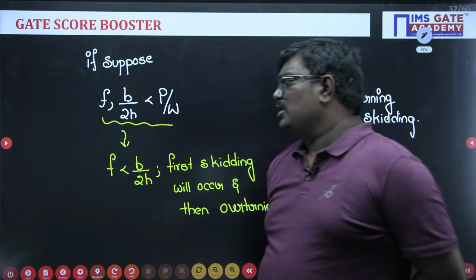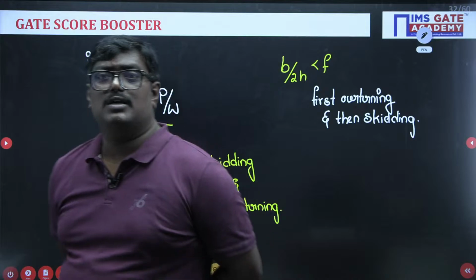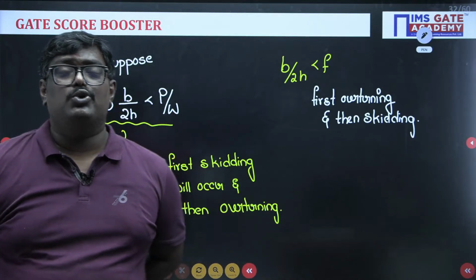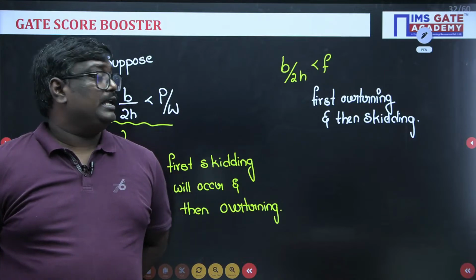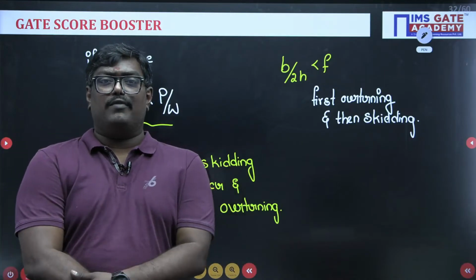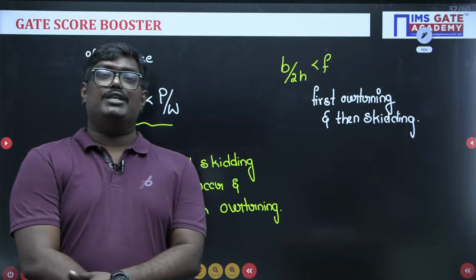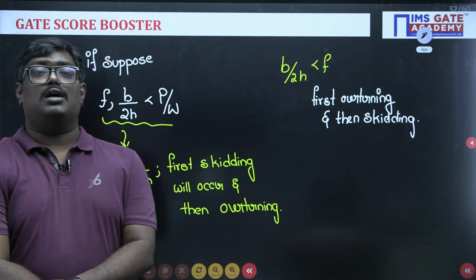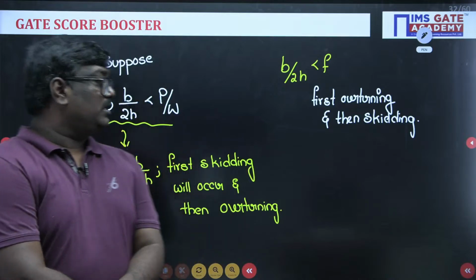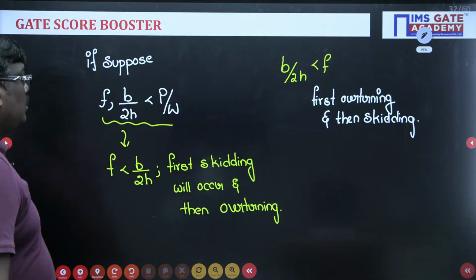So these are very important to understand whether overturning will happen first or skidding will happen next. Clear students? Whether overturning or skidding will happen first, you should have an idea of the centrifugal ratio. Here P by W is nothing but the centrifugal ratio. B by 2H discusses the overturning and F discusses the friction. Clear students?